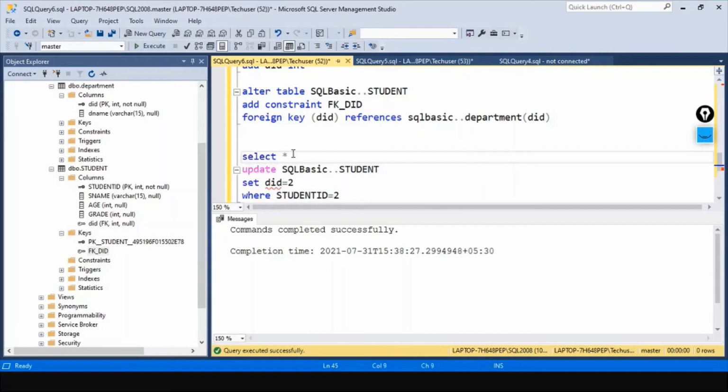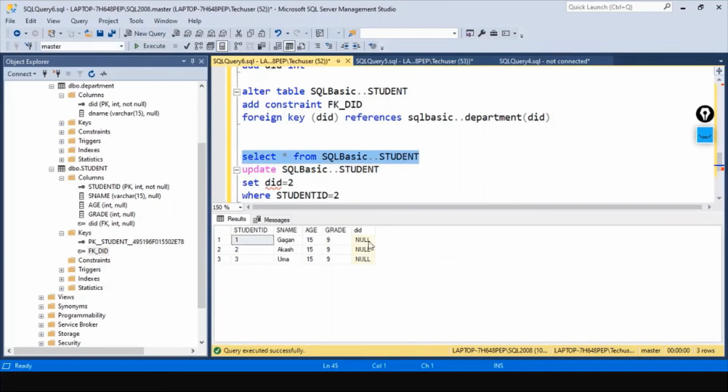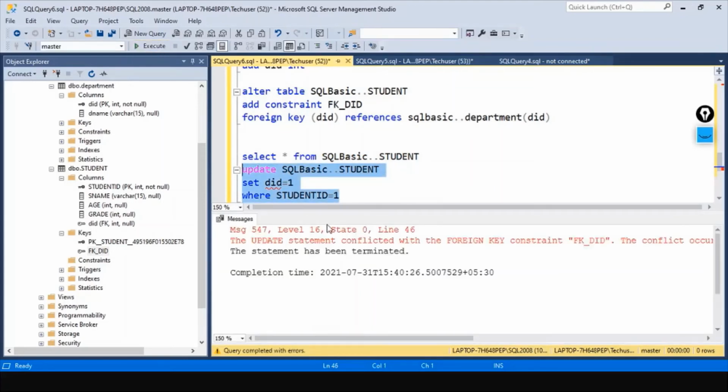Why don't we just query this table? Student. Then see what the department ID is having. It is having null. So I just want to change it from null to 1 for the student ID 1. Now we will get an error. Let's see what that error is. Okay, let's read the error.